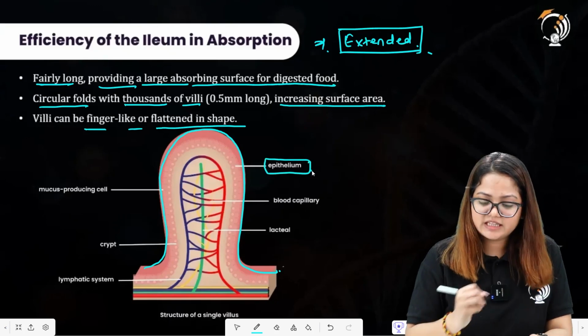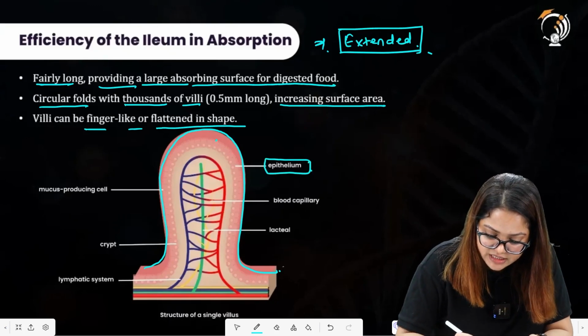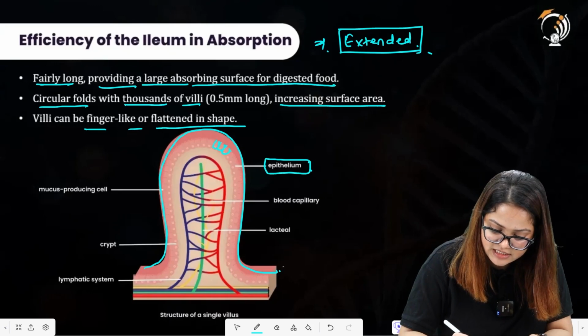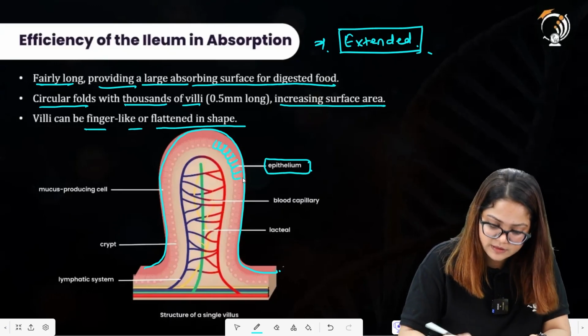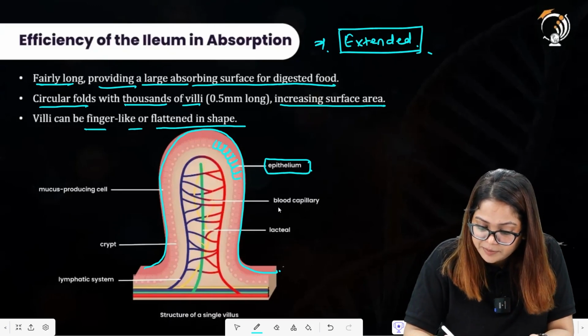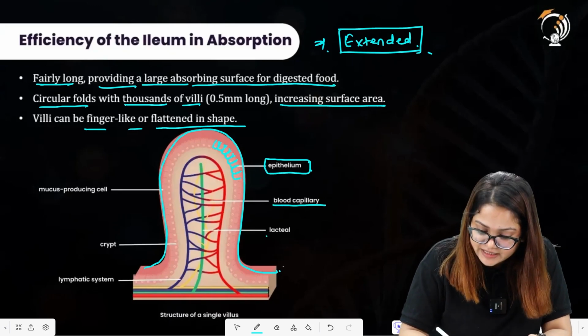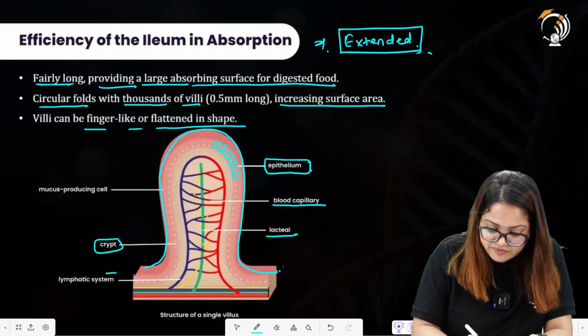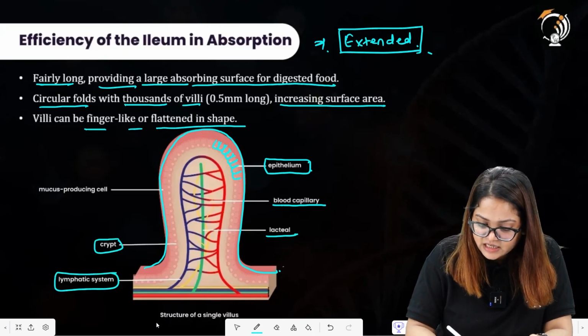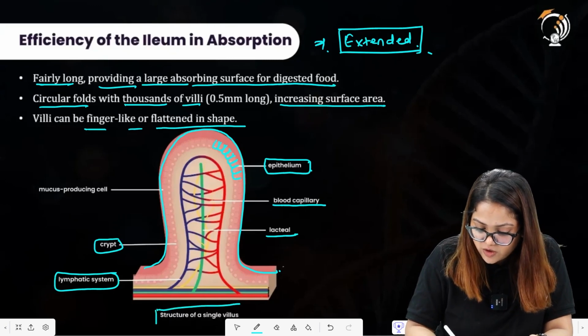This represents the epithelium, and here you can see these are the epithelial cells. Blood capillary is there. Lacteal is present in the middle region. Crypt is there. Lymphatic system is present, and this is the structure of a single villus.